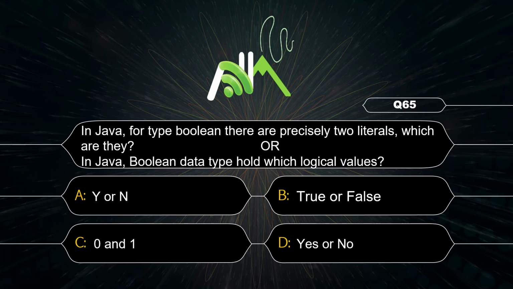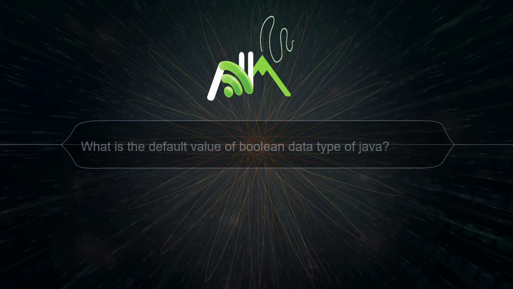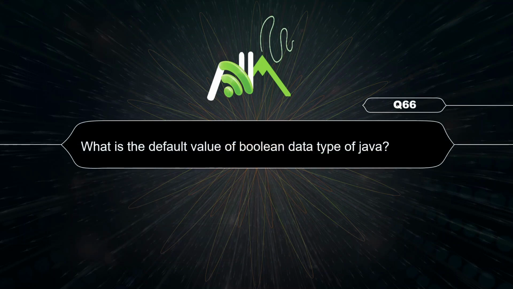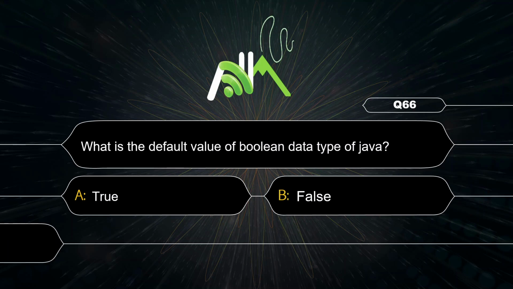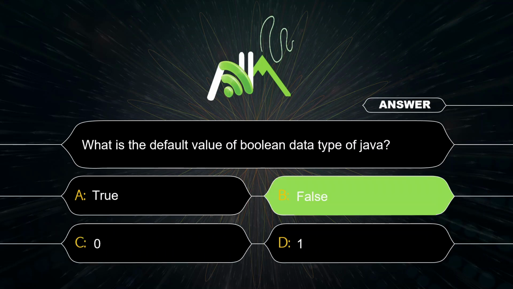The logical value of boolean data type, that is true or false. You don't have to write this value in double quotes or single quotes. The default value of boolean data type is false.